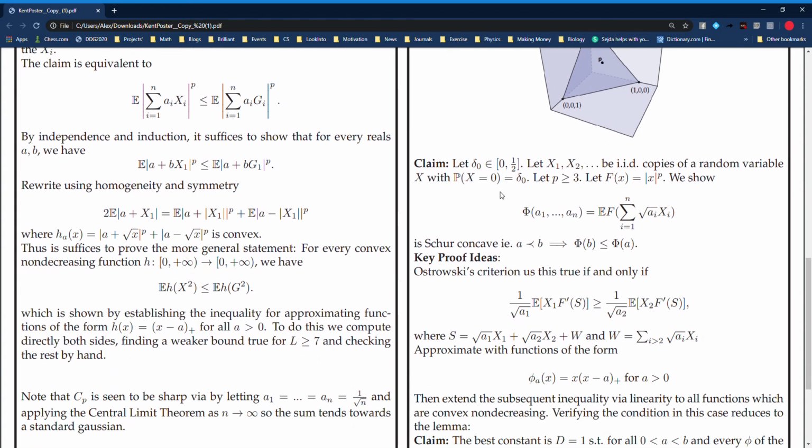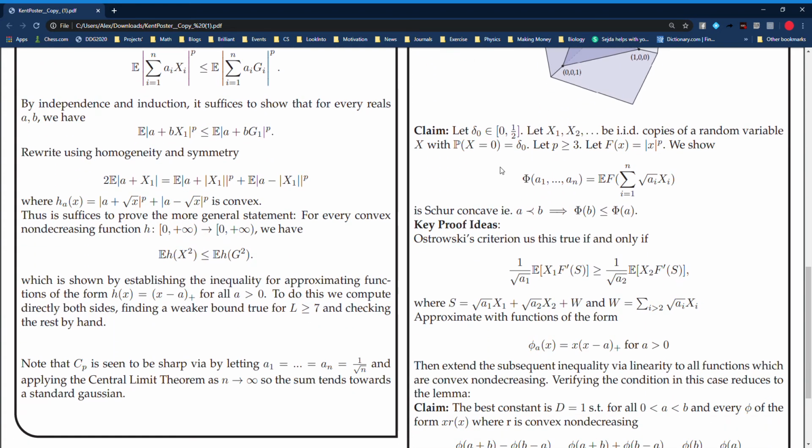Okay. So now our claim. If we let there be some mass at 0 between 0 and 0.5, then taking n IID copies of the random variable described above, and setting their mass at 0 to be delta 0, and letting p greater than or equal to 3, then we aim to show that this function defined here, which is the expectation of the sum of these random variables,